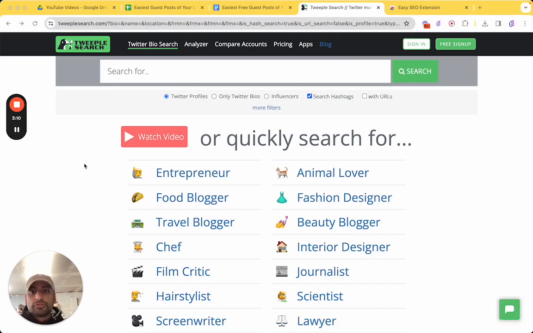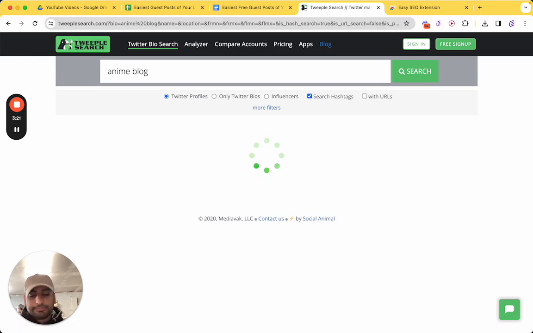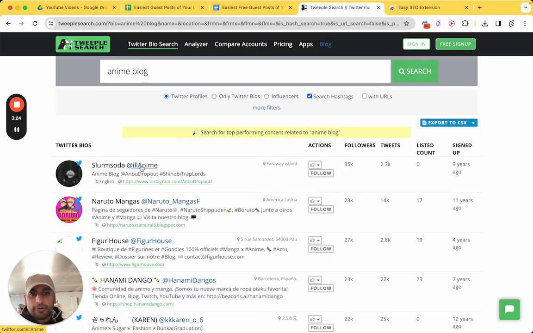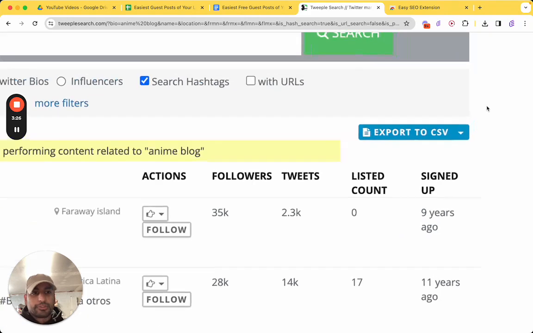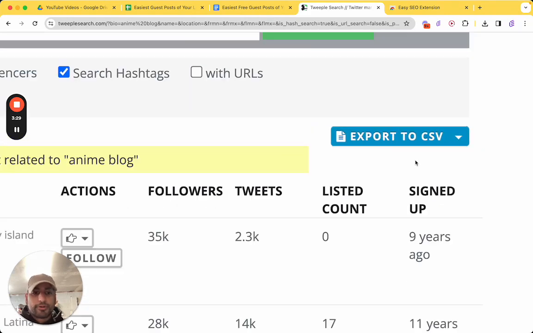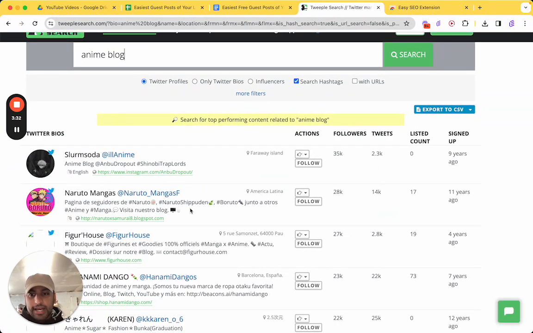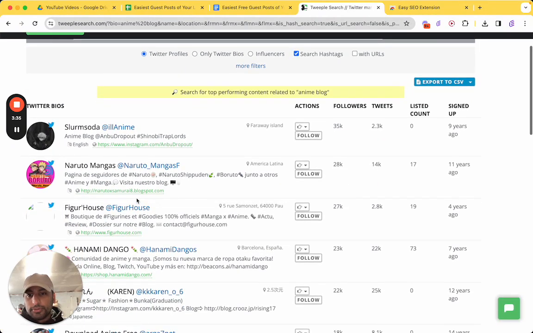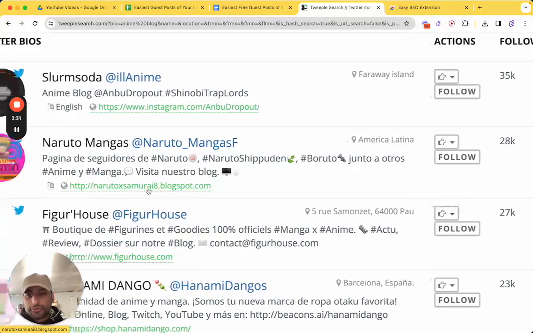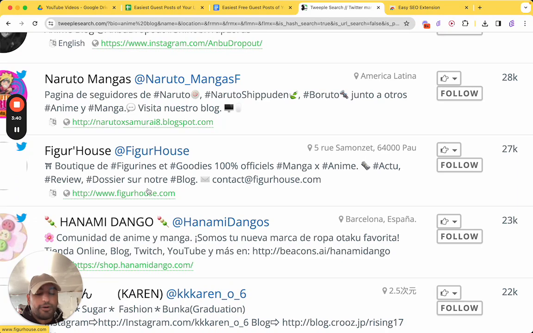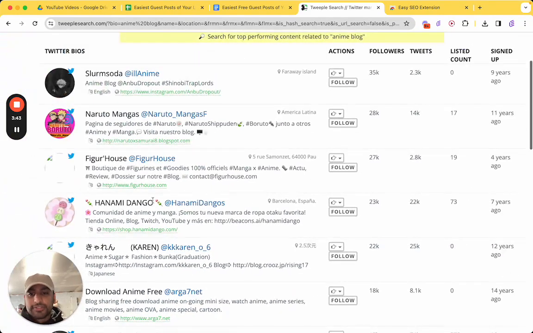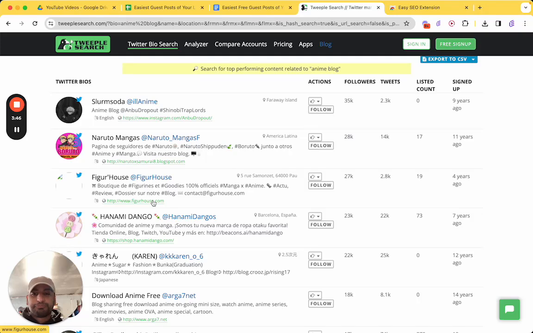You can use a tool to do this instead. This is just one that I found. It's called Twelo Search. I believe you can use it free for a number of times every single day. So let's do the exact same thing. Anime blog. Boom, we've got a bunch out here. Another thing you can do is export it to CSV. So if you're really trying to scale up this process, you can use a tool like this. And you can even see their bio. As you can see here, this guy's got one, Naruto.blogspot, Figure House. So you can see their bio straight away. This just gives you a bird's eye view. So you can check this tool out, Twelo Search.